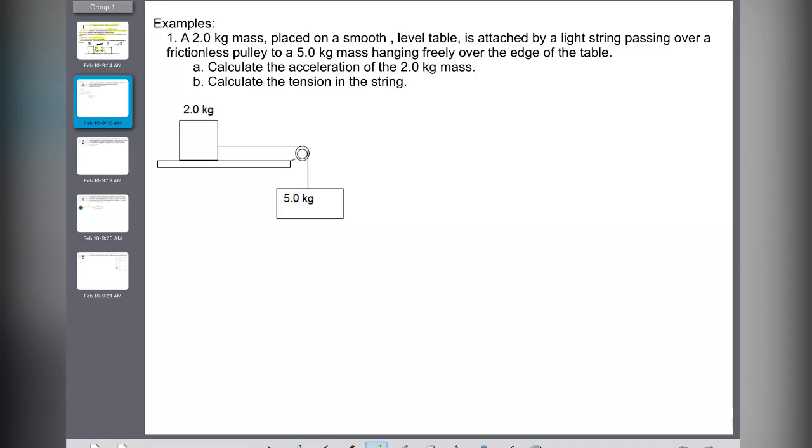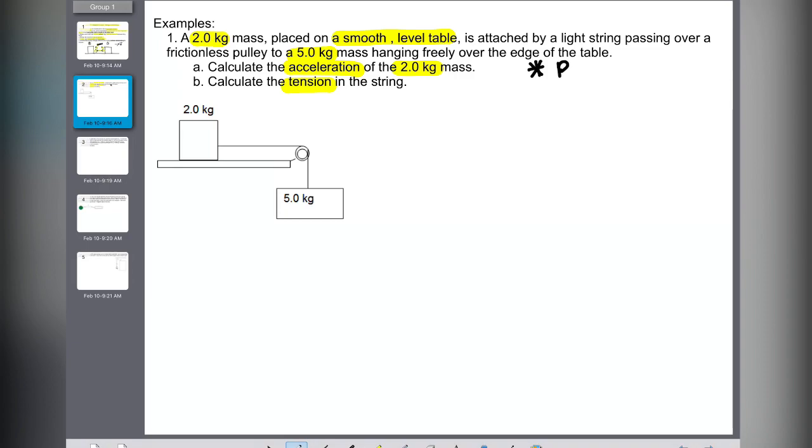Okay, so example number 1. A 2 kilogram mass is placed on a smooth, level table and is attached by a light string passing over a frictionless pulley to a 5 kilogram mass that is hanging freely on the edge of the table. Calculate the acceleration of the 2 kilogram mass. I want to find the acceleration and the force of tension on the string.